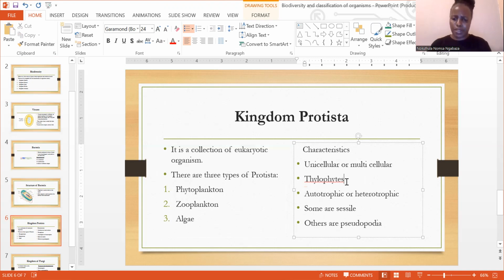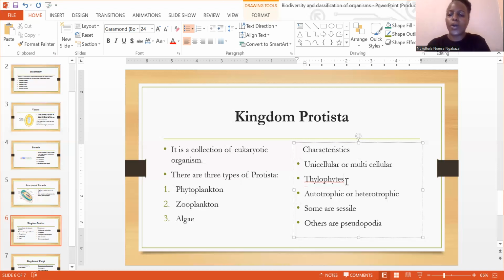So at the end of the day, they are going to be heterotrophic. So autotrophic, right? I think you remember again from grade 10 when we spoke about the autotrophs. We said autotrophs are the primary producers. So if we're talking about primary producers, what are we talking about? We're talking about the organisms that are able to manufacture their own food and they use sunlight in order to do so. And we also touched on the fact that they do not receive nitrogen directly, because nitrogen, remember, you're going to find it in the atmosphere. And guys, we all know that in the atmosphere, there are no plants there.